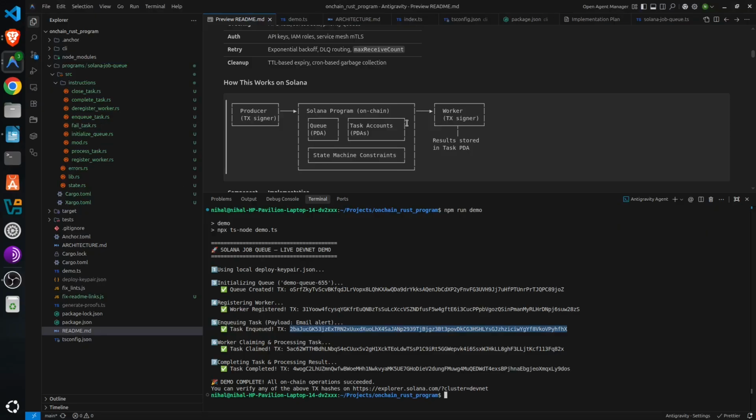So, this is the new way, a way we can handle these job queues directly on-chain. Here we have proved that Solana isn't just a ledger. It is a massive distributed state machine, and it is capable of replacing traditional backend messaging queues, especially when microsecond latency is not the goal, but we have to ensure high durability, auditability, and decentralized state. So, thank you.